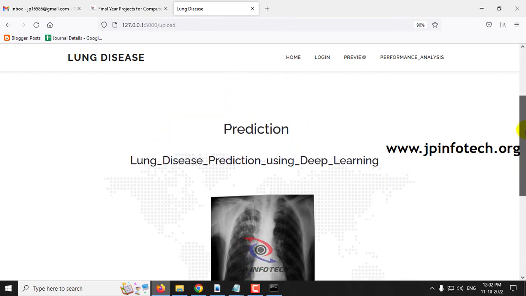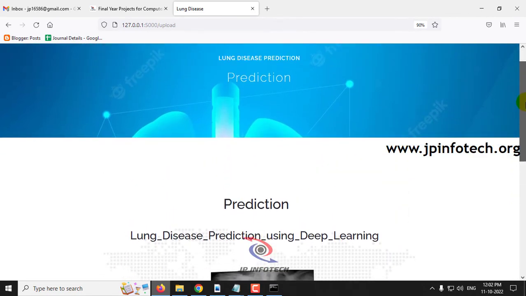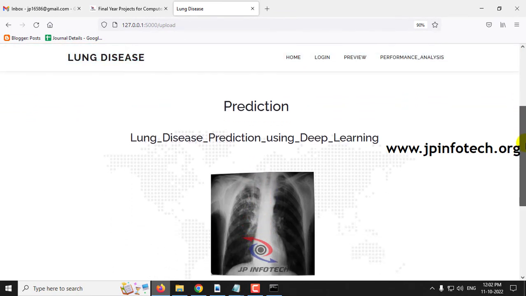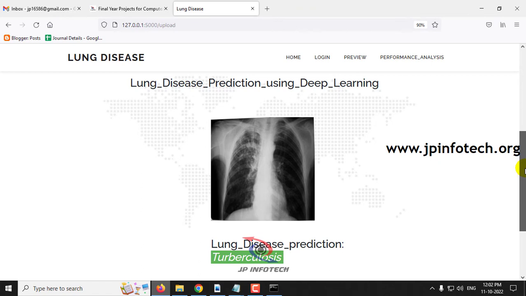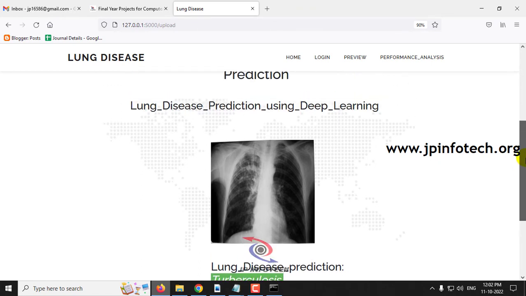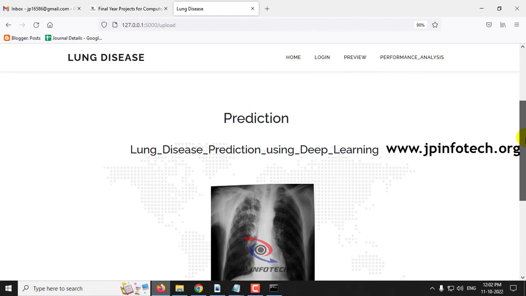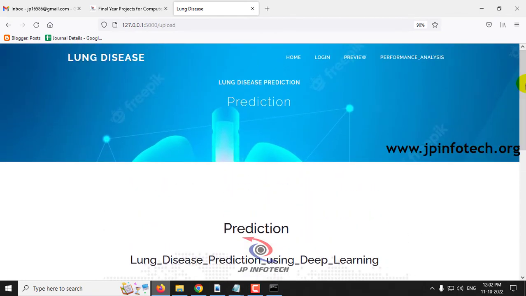In this way you can upload any of the images given in the test data or the train data, and predict the result of the lung disease. As a test case I have shown a few scenarios. You can check with the other images given in the dataset in the train data.